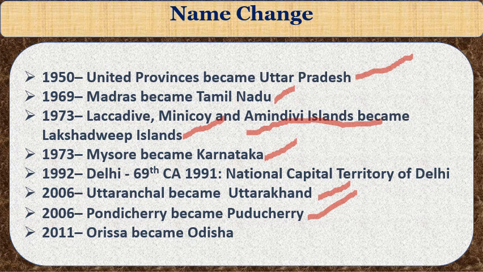Last one, in 2011, Orissa became Odisha. These are the new names, or the name changes, of the states or the cities.